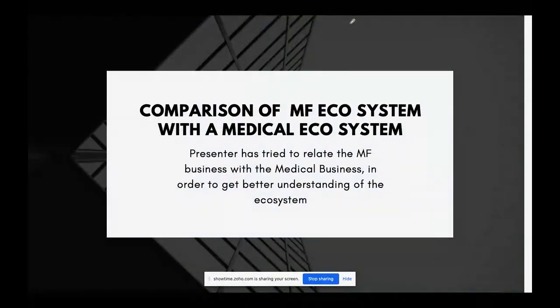And when I'm talking about this, my anger with the system is also there, but I have to explain it to you as a friend so you understand and adopt this whole process. So I've done a comparison of the mutual fund ecosystem with the medical ecosystem to make you understand what has happened, where we are sitting, and what things you need to take forward. I hope I am clear. I'm taking a pause here to start this session.